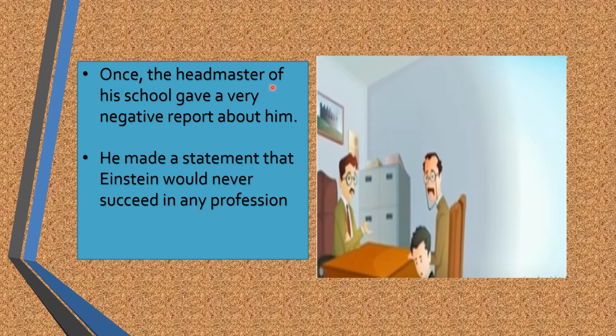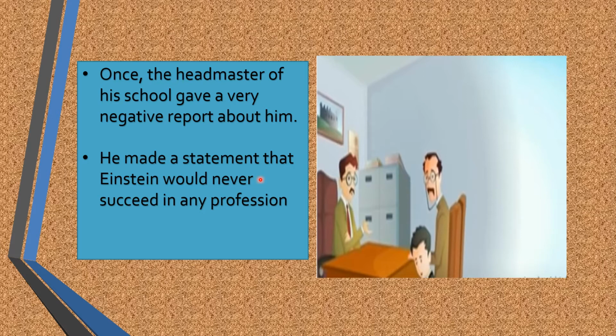Once the headmaster of his school gave a very negative report about him. As he was not performing well at school and his grade levels were too low, the headmaster summoned his father and told him that Albert was a dull headed boy who would not succeed in any profession.